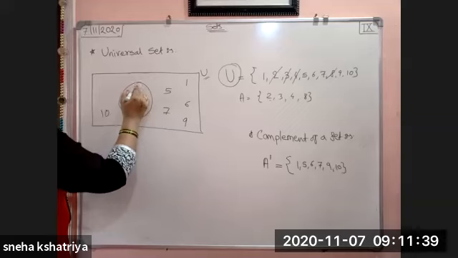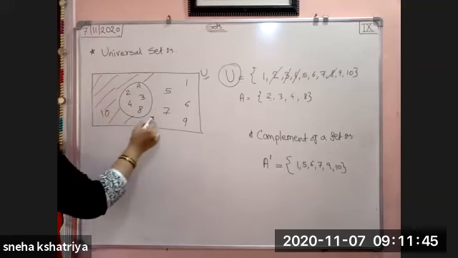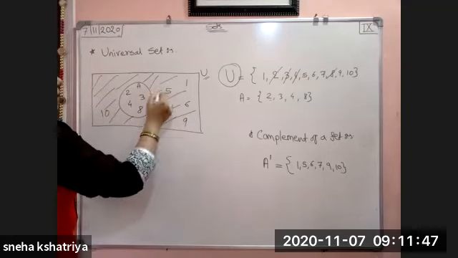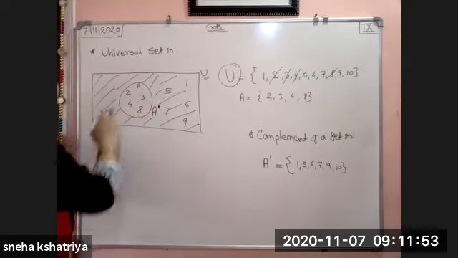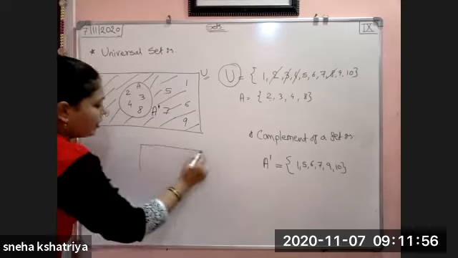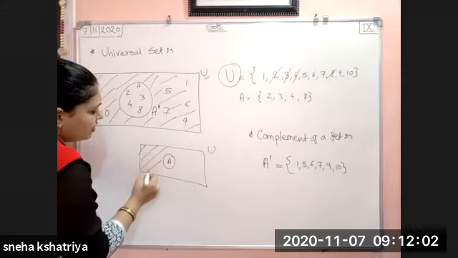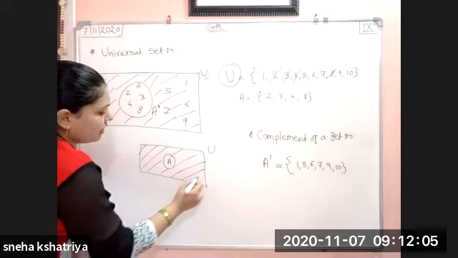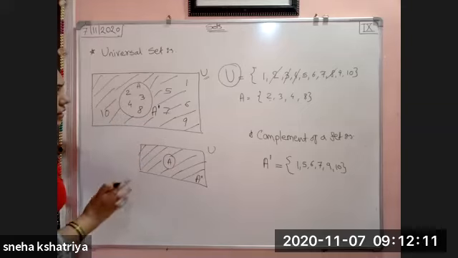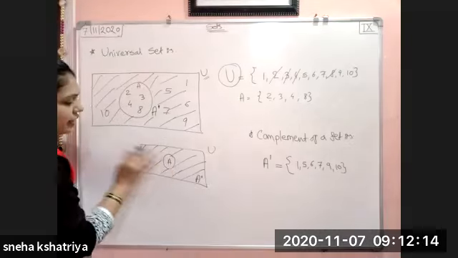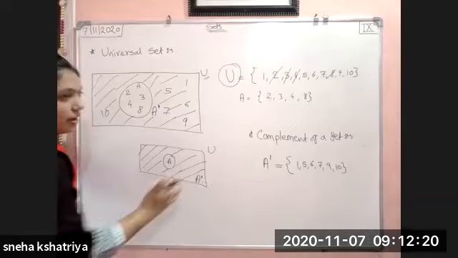So simply see here in the Venn diagram. If this closed figure is A, then the remaining, shaded part is A complement. I will draw a figure like this. If this is A, then this shaded part is your A complement. I am only drawing the figure here, not writing the elements. Whatever the A part is, you have to skip, and उसके बाहर जो part है, उस circle के बाहर जो part है, that part is your A complement.